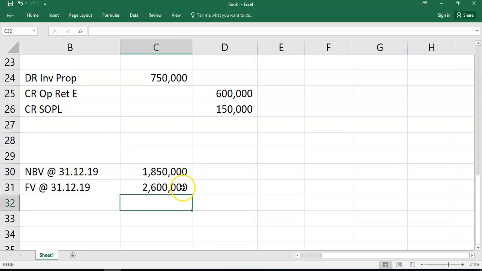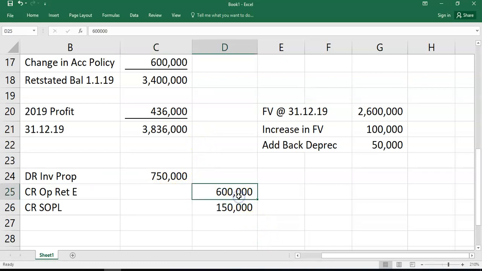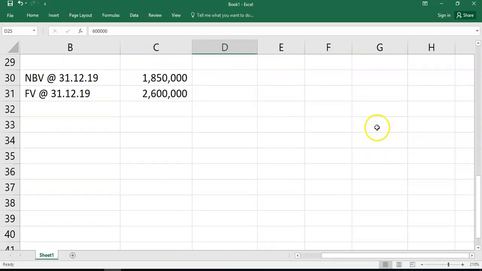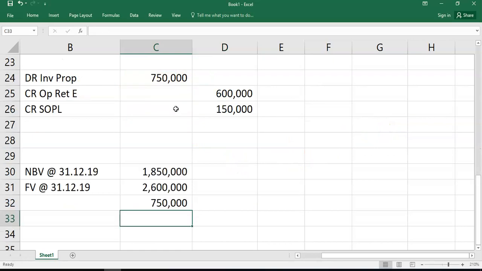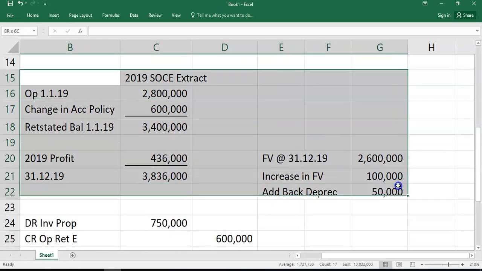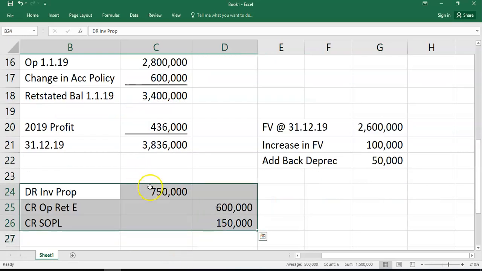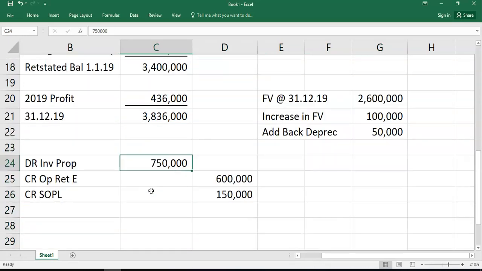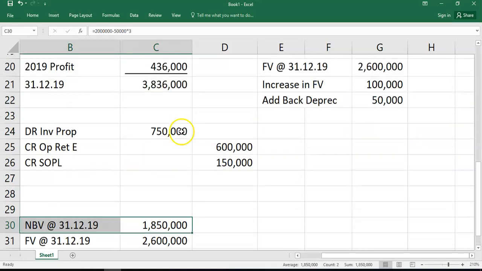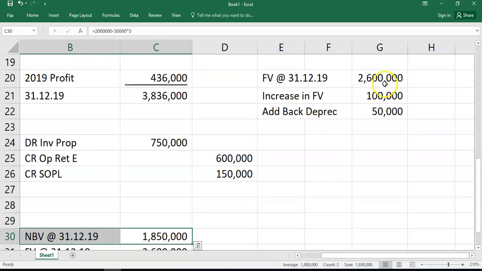By bringing it to 2.5 first, which gets the 600 gain, and then bringing it up the other 100. And the difference here is you need to bring it up overall 750. So that's quite a tricky one. You need to go back over those to understand the implications of the financial statements. And that's the net journal then in terms of increasing your investment property from 1850 at the end of 19 up to 26 at the end of 19.